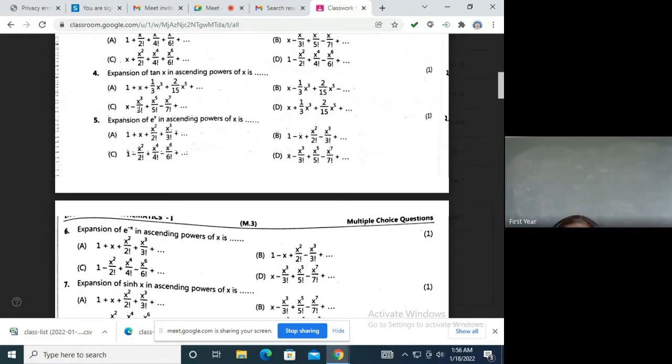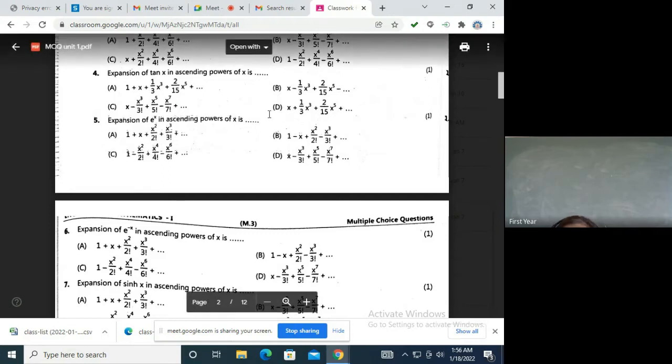So it will be either B or D, and then you have to check the derivative. What about the first derivative of tan x? You'll get the derivative of tan x to be 1 upon 1 plus x square, which is positive. So no alternate plus minus sign. All signs are positive. The answer is again D.